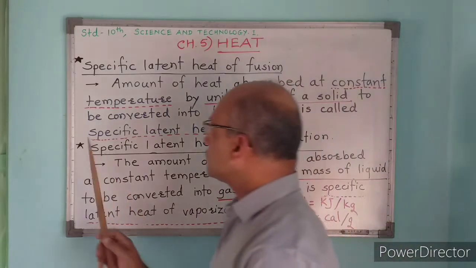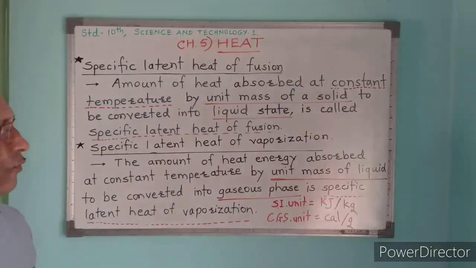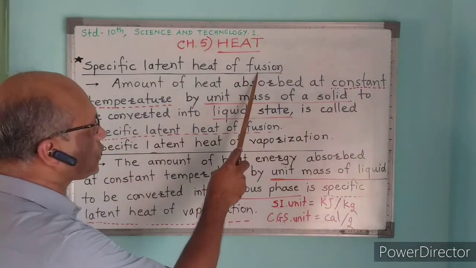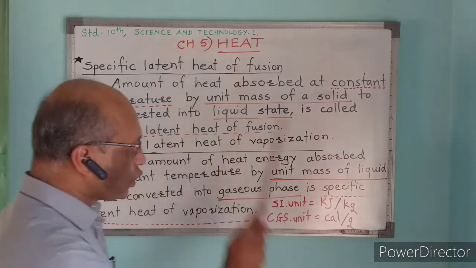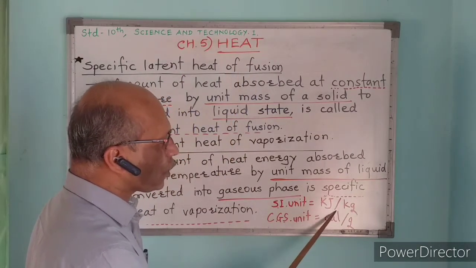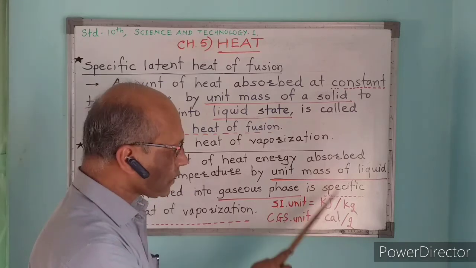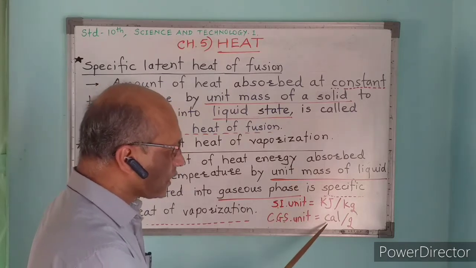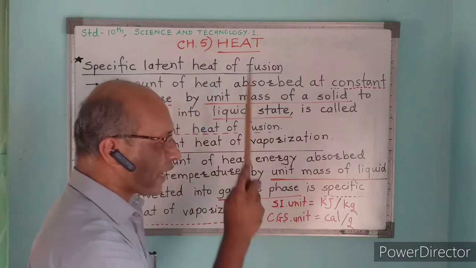And the specific latent heat of vaporization or latent heat of fusion has units like this. In the SI system, its unit is kilojoule per kilogram, and in the CGS system it is calorie per gram.